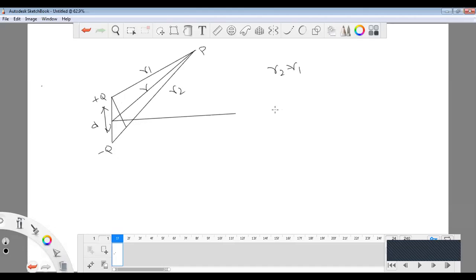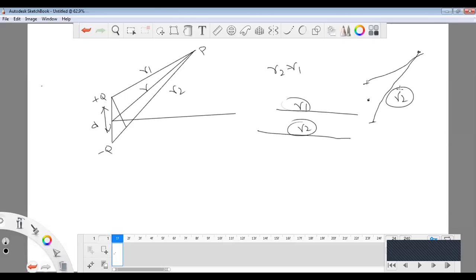For example, the distance R1 and the distance R2. When the point charge lies above the origin, R1 is always less than R2. For example, this is the origin, this is the plus point charge and the minus point charge. When the point is placed here, the distance between the negative charge and the point is always greater than the distance between the positive charge and the point, as we know. So R2 is always greater than R1.